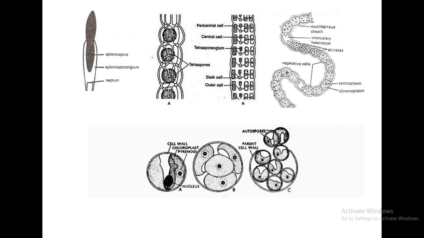Akinetes are thick-walled spores produced in a chain which store food. They are present in Nostoc and different members. Many blue-green algae also produce endospores and exospores.